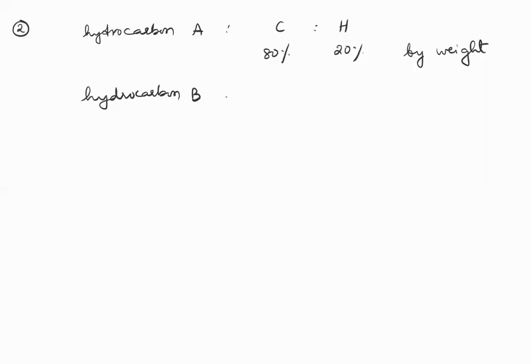So how do theoretical questions come up in this? If I have a sample of hydrocarbon A, the ratio of carbon to hydrogen was measured, and the percentage of carbon was 80% and hydrogen was 20% by weight. In another sample of hydrocarbon B, the amount of carbon and hydrogen was estimated in terms of weight, and it was found that 12 grams of carbon was present for every 3 grams of hydrogen.